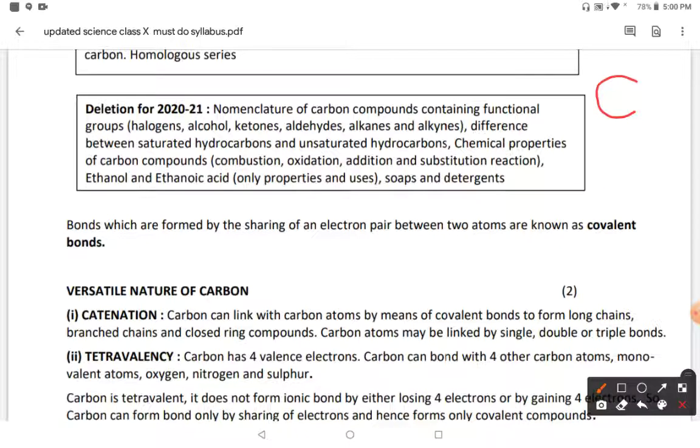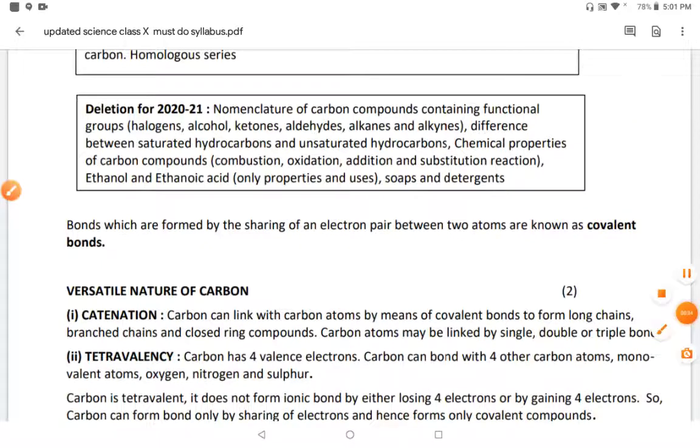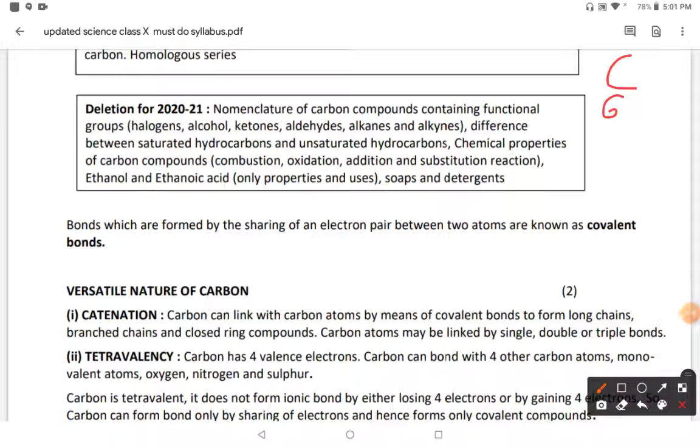The symbol is C, its atomic number is 6, and when you distribute the electrons into different shells or orbits, K and L, K contains 2 electrons and L contains 4 electrons. So in the outermost shell there are 4 electrons, so it neither loses 4 electrons nor takes 4 electrons from other atoms. Instead of losing electrons, it shares electrons with other atoms, and they form a